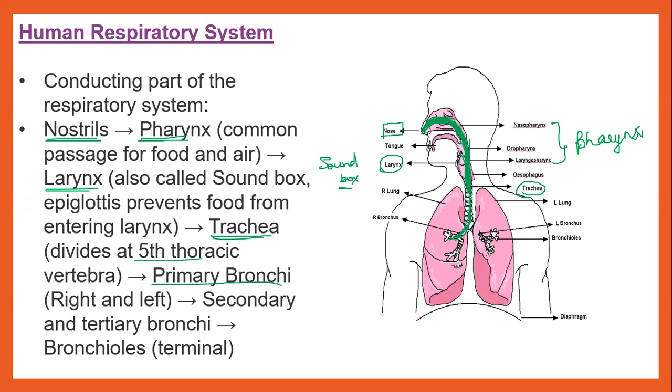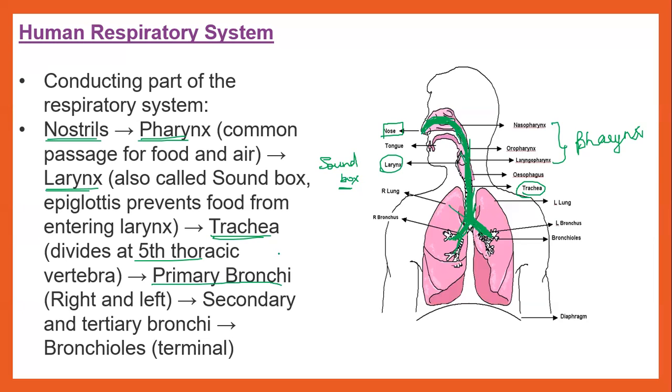Look, this is a trachea. This trachea will divide at the fifth thoracic vertebra to form two different primary bronchi. So the trachea divides to form what? Right and left primary bronchi.